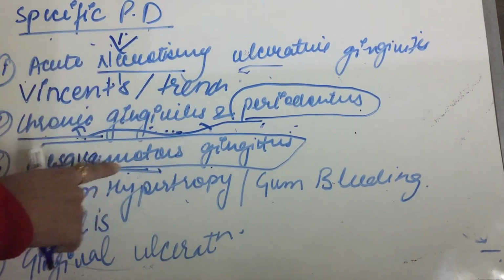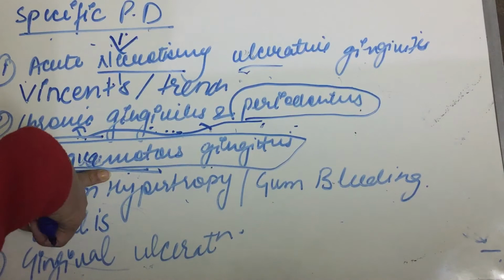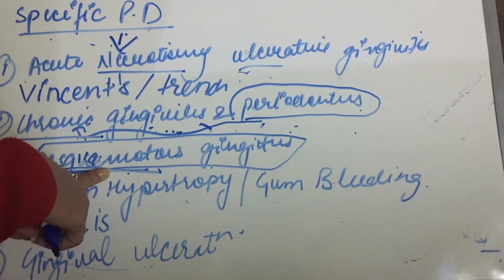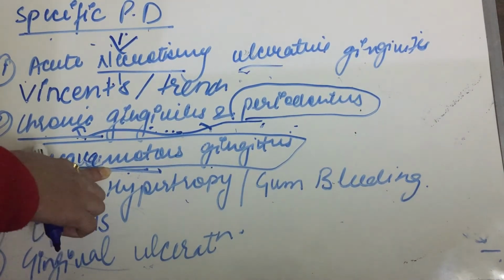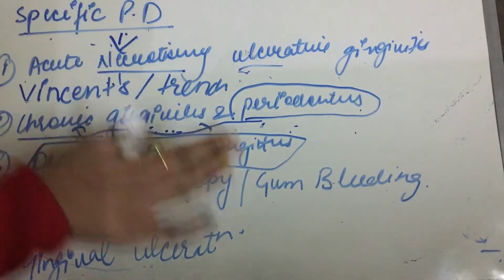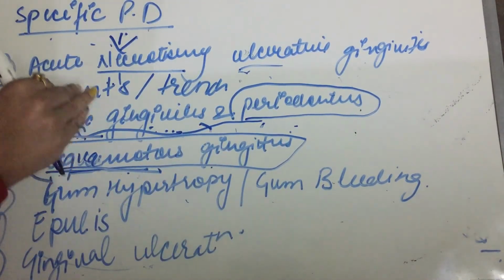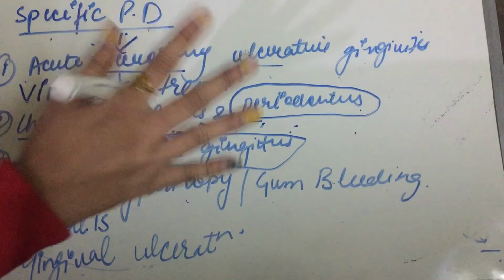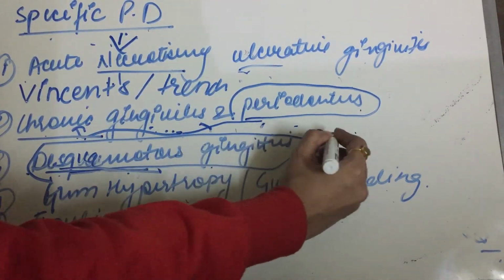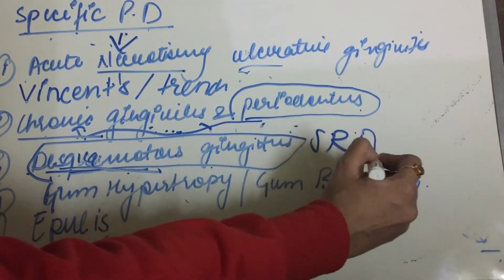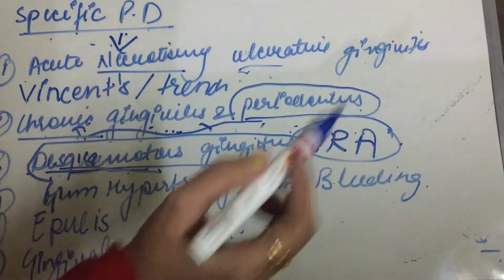And for diagnosis we have to do a biopsy. Okay, the clinical description is that there will be smooth, red and atrophic gingiva.